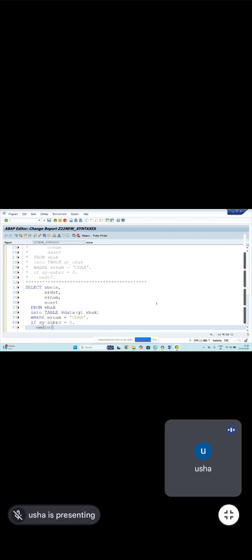FROM same VBAK INTO TABLE inline declaration @DATA, you have to use ZTVBAK. WHERE ERNAM equal to SY-UNAME, IF SY-SUBRC equal to 0.